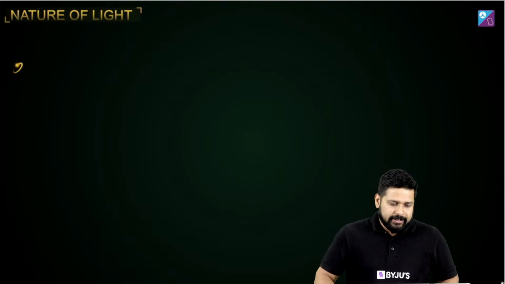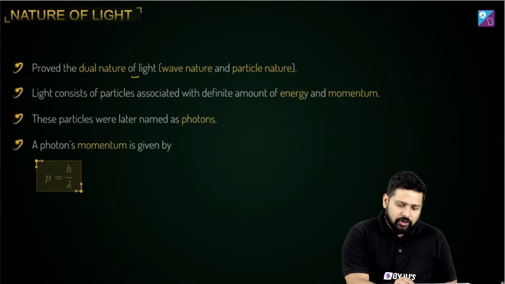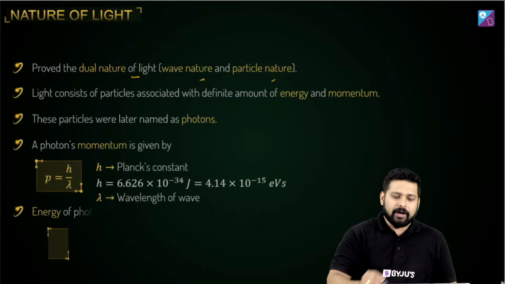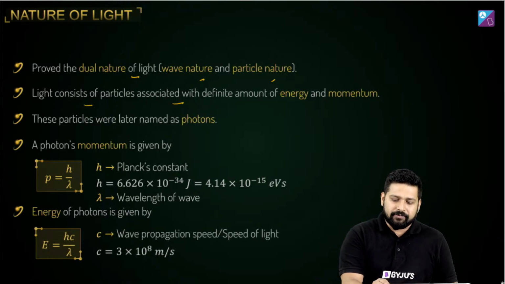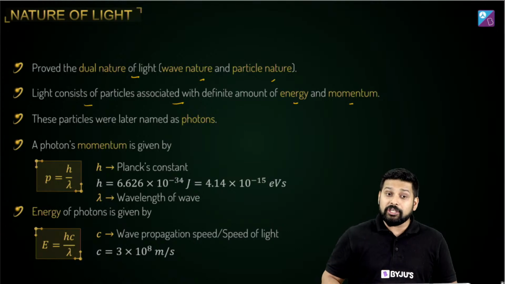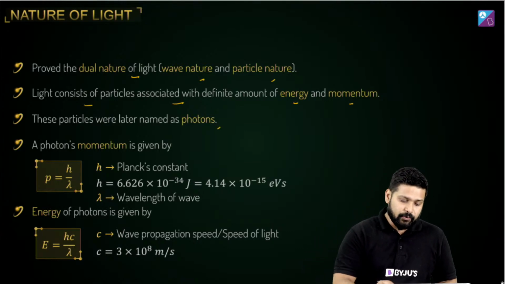So what was proved about the nature of the light? It proved the dual nature of the light, that is wave nature and particle nature. This proved that light consists of particles associated with a definite amount of energy and momentum. These particles were named as photons.